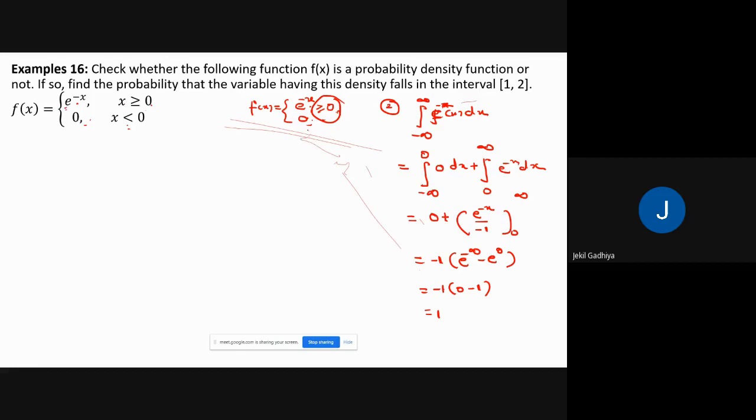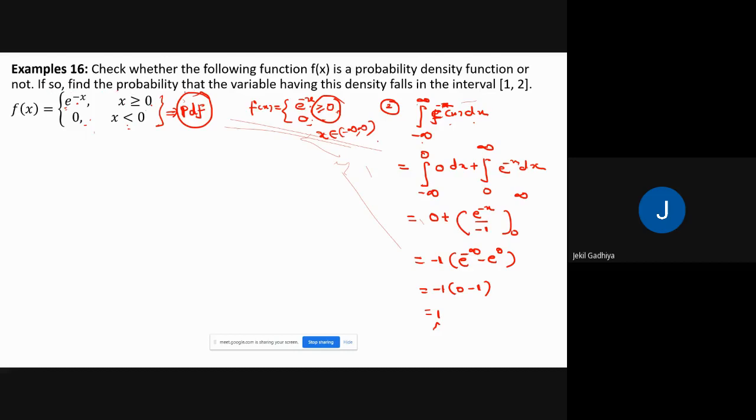So both these conditions are satisfied here. First condition, the value of the function must be greater than or equal to 0 in the interval minus infinity to infinity. And second condition is the integration from minus infinity to infinity of f of x dx must be equal to 1. Both these conditions are satisfied. Therefore, we can say that this function f of x is known as a probability density function. Clear?